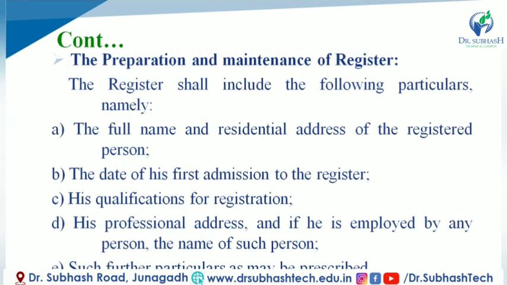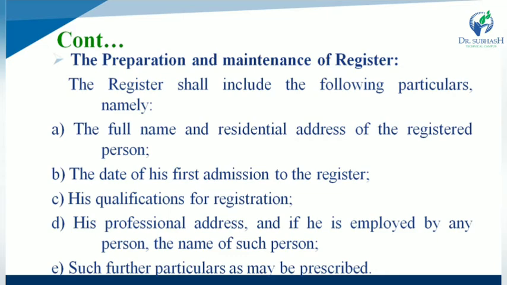The preparation and maintenance of register. So how is the register prepared, and after preparing, how is it maintained? First of all, the register shall include the following particulars, namely. A register contains various information. First one, the full name and residential address of registered person. Second one, the date of his first admission to the register, his qualification for registration, and his professional address, and if he is employed by any person, the name of such person. And last one, such further particulars as may be prescribed.